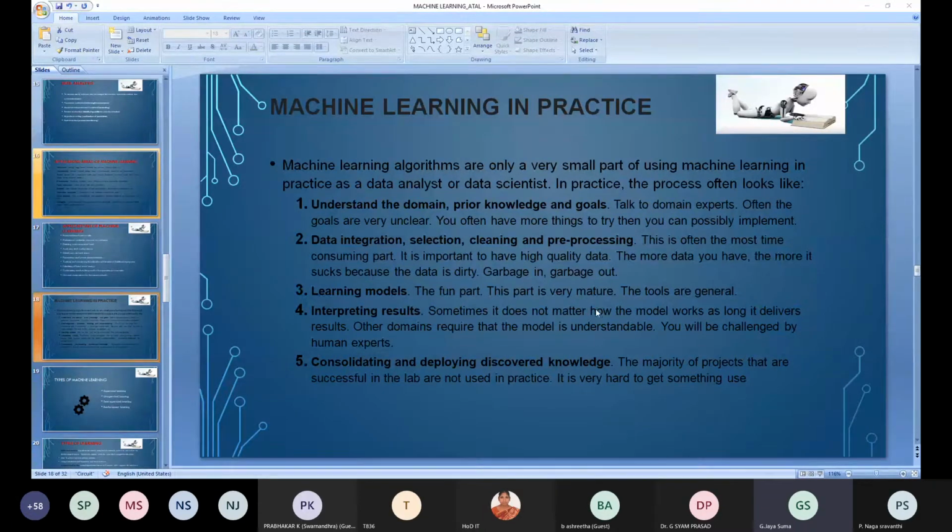The next thing is cleaning. Whatever data we have stored, we need to clean it. In cleaning we have three techniques: handling noise, handling missing values, and handling inconsistency. If any redundancy or repetition is there, that also comes under cleaning.